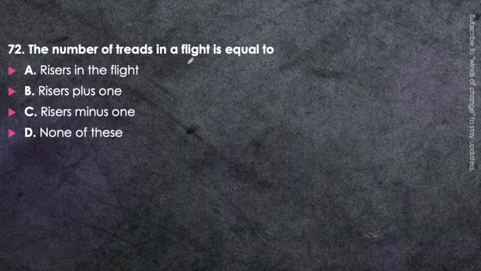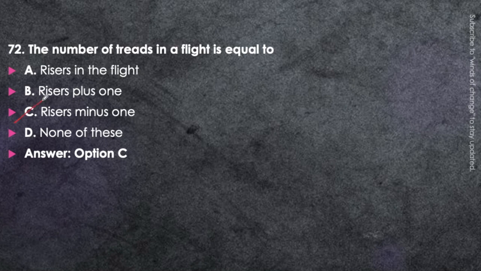Next question. The number of treads in a flight is equal to: riser in the flight, riser plus 1, riser minus 1, or none of these. Think about it. Treads are the horizontal portion, risers are the vertical portion. Okay, so let's say this is the stair. Here this is the tread, this is the riser. Let's say this is at the floor level and this is also at the floor level. So we can see from this example that there are 3 risers and 2 treads. Okay, so the number of treads in a flight will be equal to riser minus 1. That is, option C will be correct.